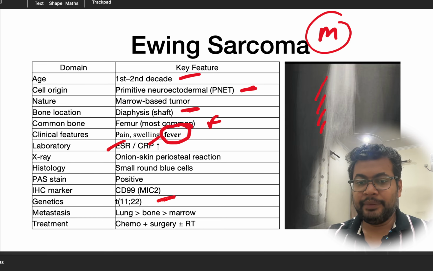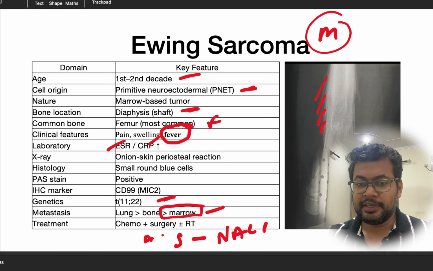So 11;22 is the translocation hallmark of Ewing sarcoma. Metastasis is to the lungs more than bone marrow. So for the metastatic workup, we always get a bone marrow biopsy also for Ewing sarcoma. Treatment is first neoadjuvant chemotherapy followed by surgery, and then adjuvant chemotherapy. So this is the treatment of Ewing sarcoma.